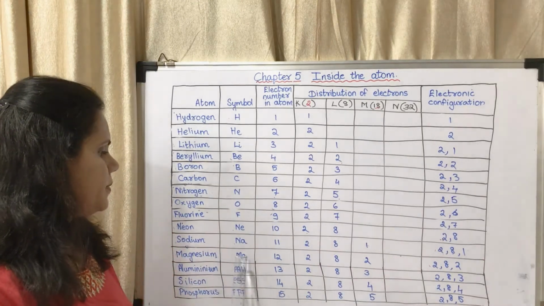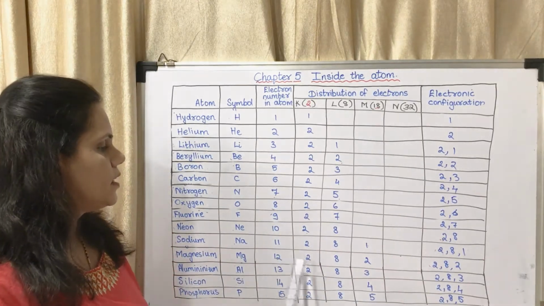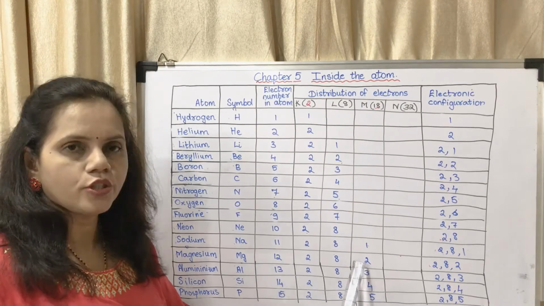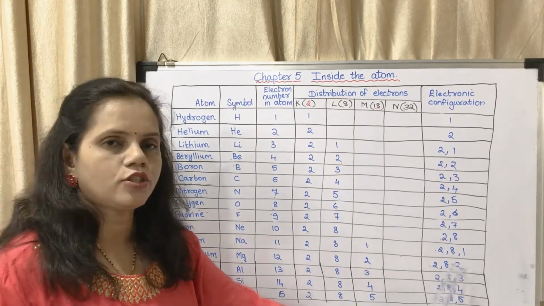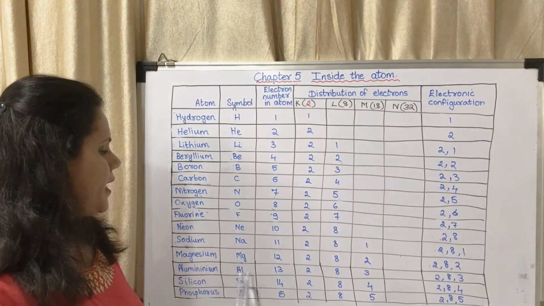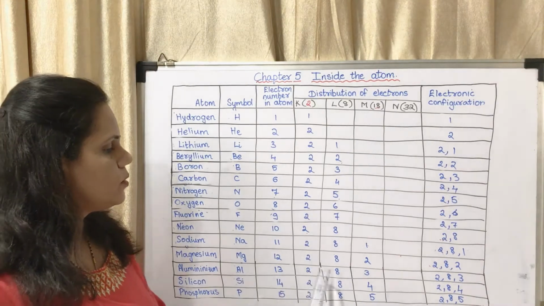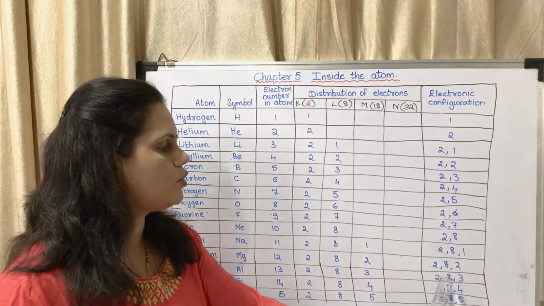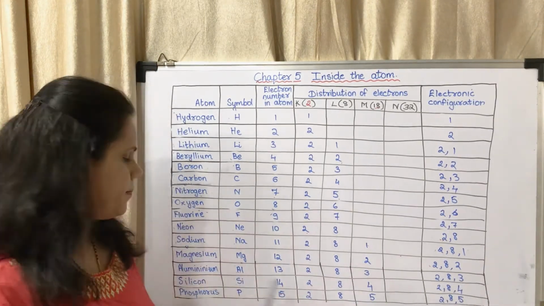Now magnesium, Mg, 12, 2, 8, 2. So it becomes 2, 8, 2. Aluminium, Al, 13, 2, 8, 3. It will become 2, 8, 3.